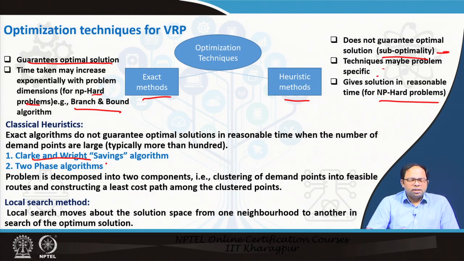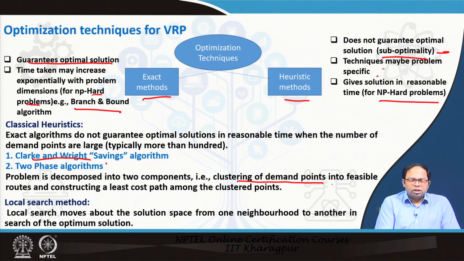What it actually does is decompose the problem into two components. First, it clusters the demand points: near points are first made into clusters. Then once the clustering is done, feasible routes are determined for these clusters, because you are clustering many points, so your number of feasible options reduces.